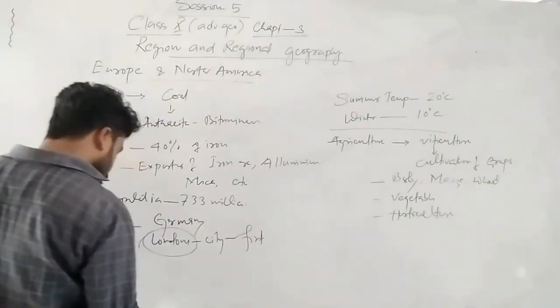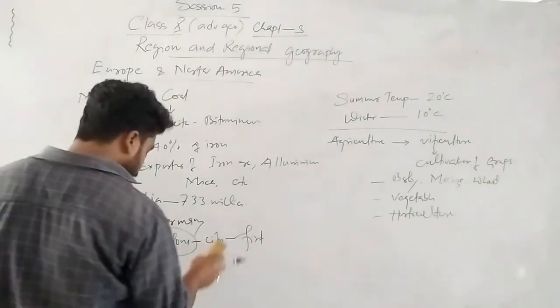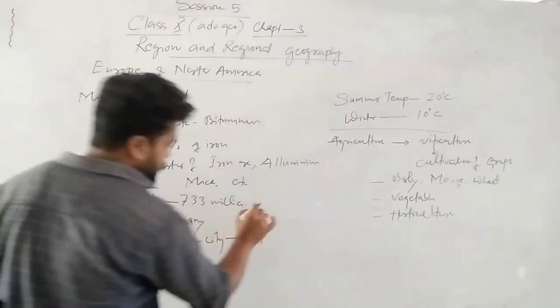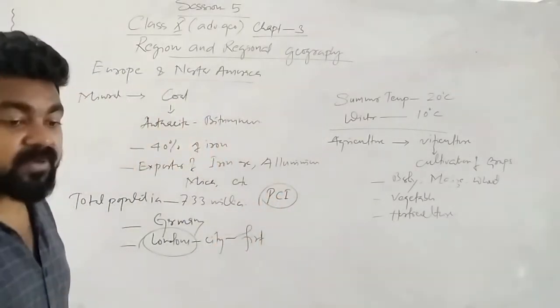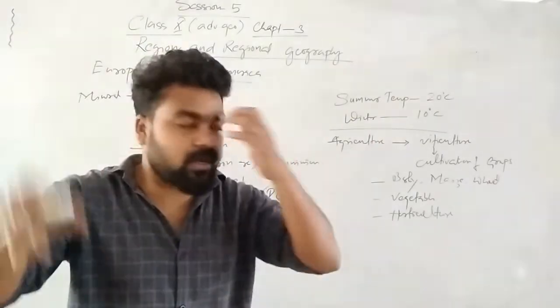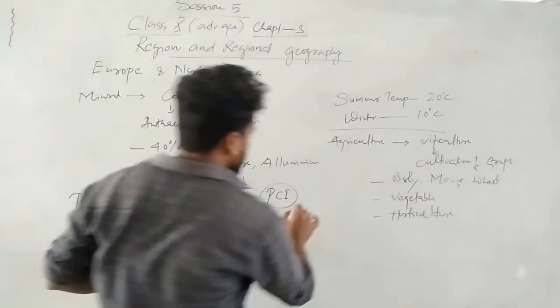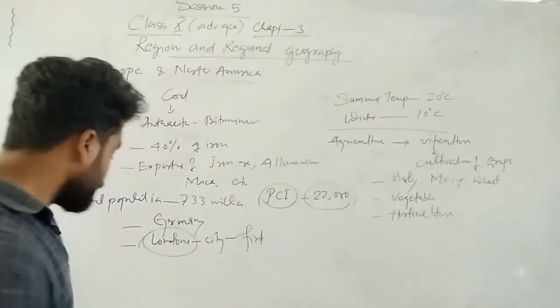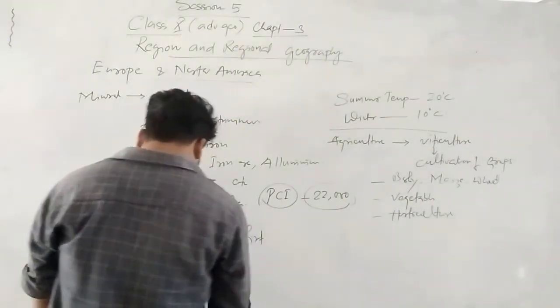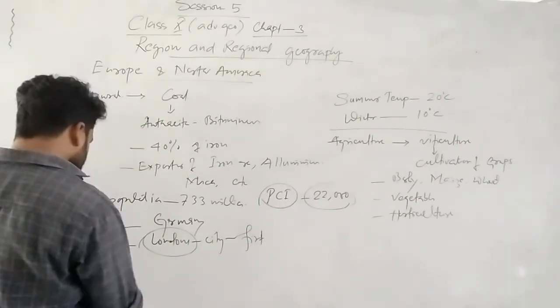Okay. And again, let's see what their total per capita income is. PCI, per capita income, means the total per capita income including all the countries of Europe is 22,000. Okay.